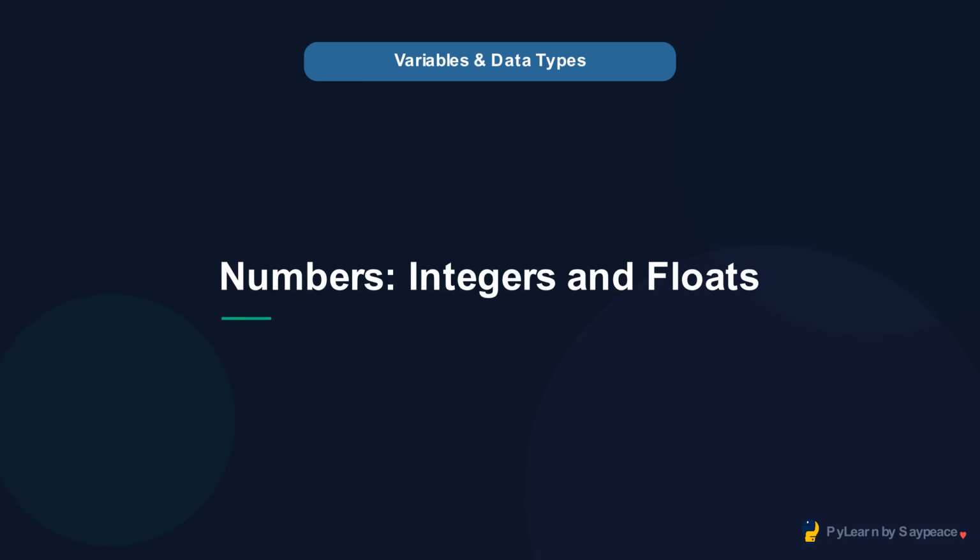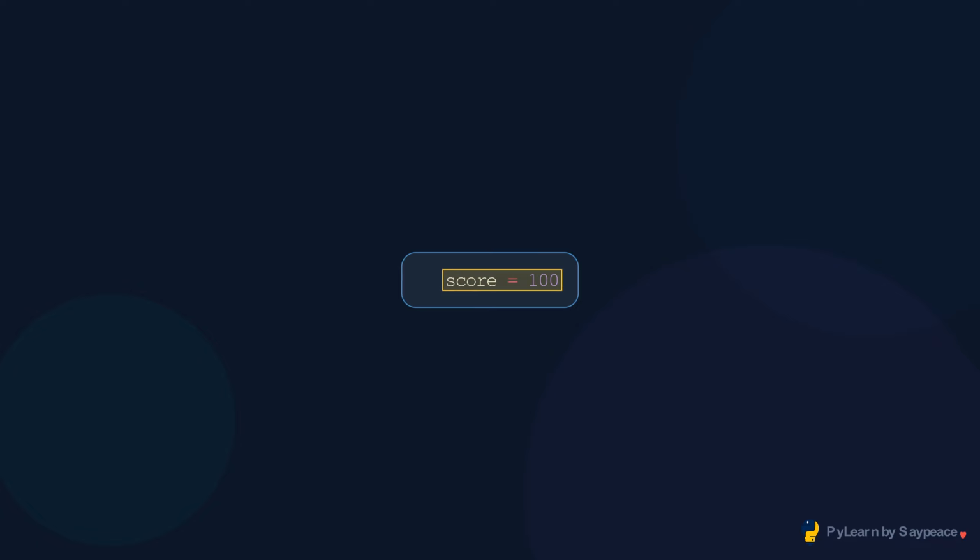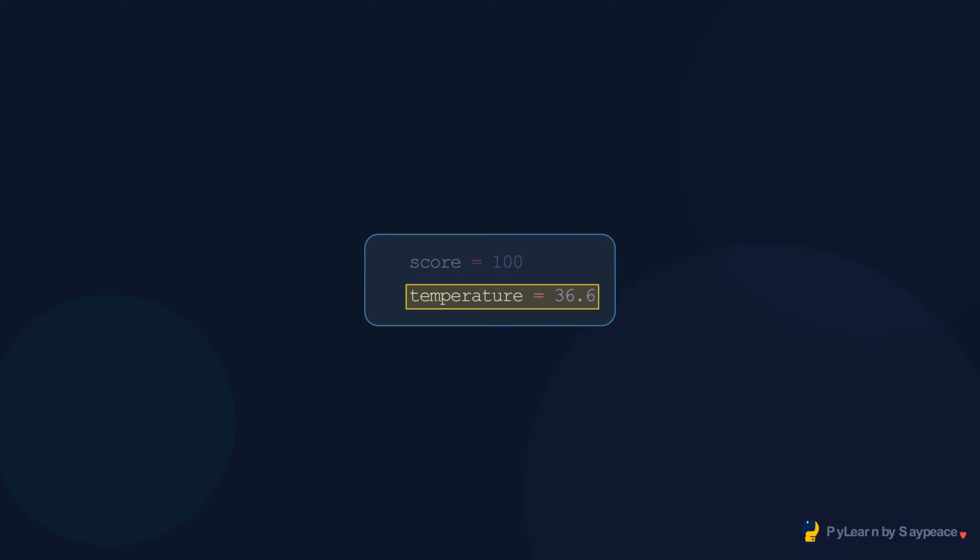Welcome to numbers, integers and floats. Python has two number types. Int is for whole numbers, no decimal point. Float is for numbers with a fractional part. Python automatically picks the right type based on what you write. No decimal point, Python creates an integer. A decimal point, Python creates a float.